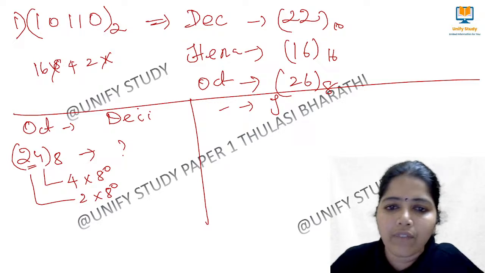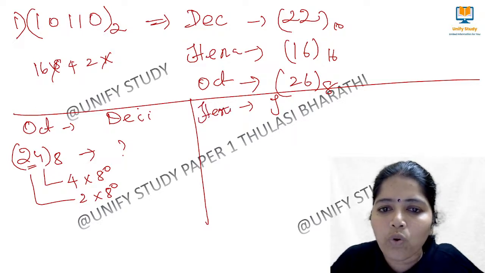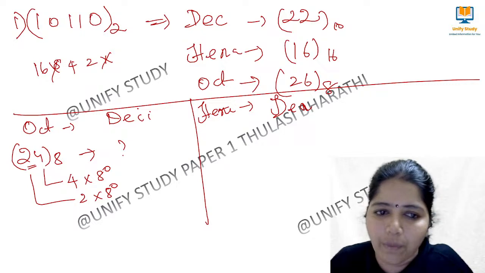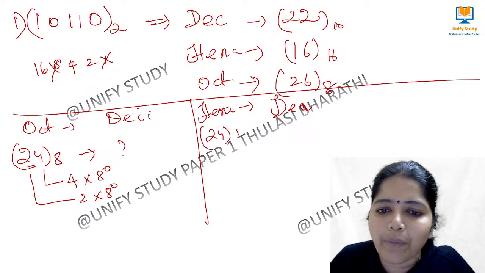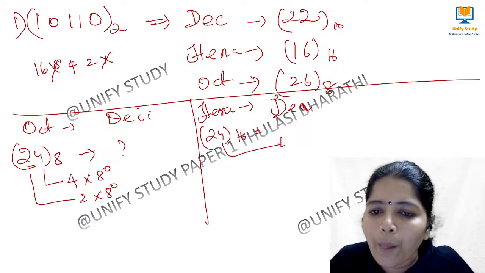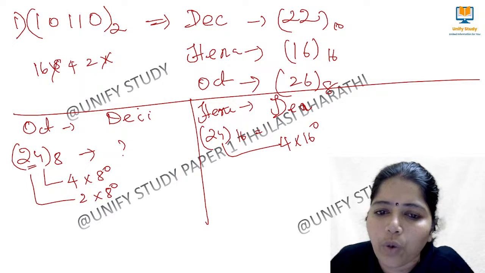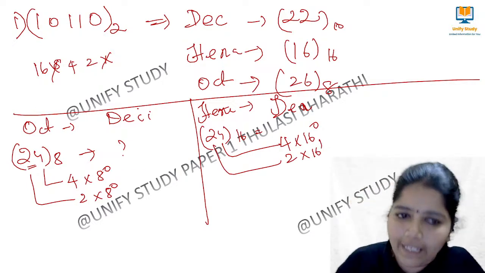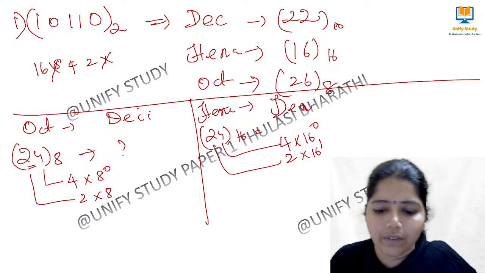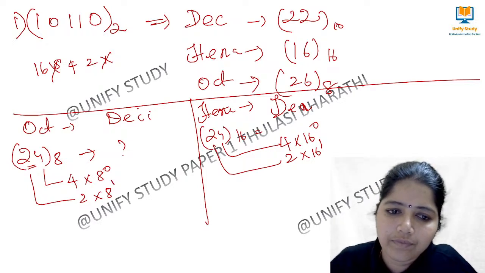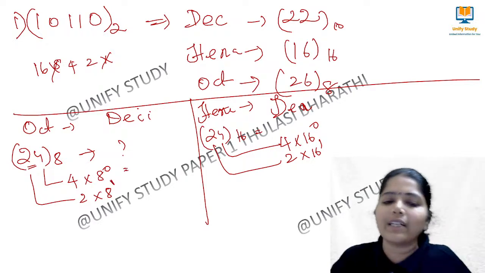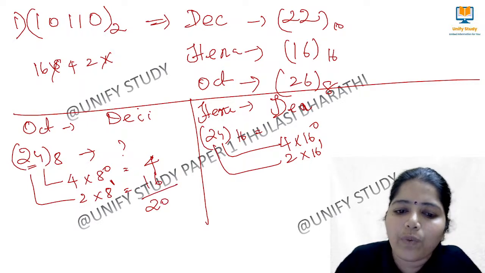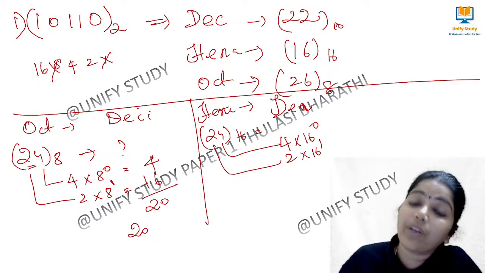When you convert a hexa to decimal number, how to do it? We have to multiply by powers of 16. That's all. So 24 to the base 16 means 4 into 16 to the power of 0 and 2 into 16 to the power of 1. Clear? Here it is 1, so here it comes 4. Here it comes 32. So the decimal value is 36.